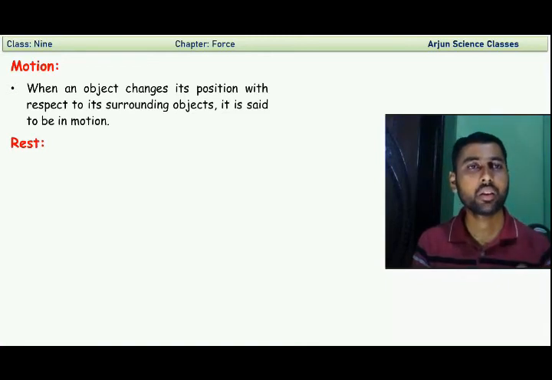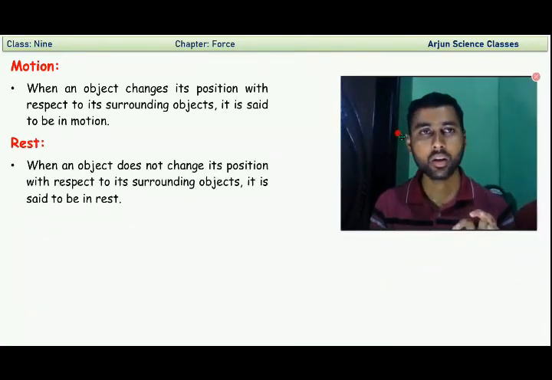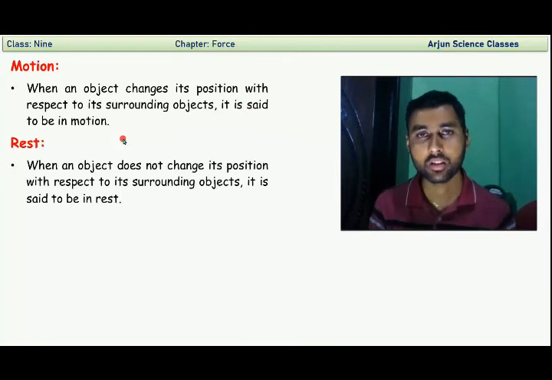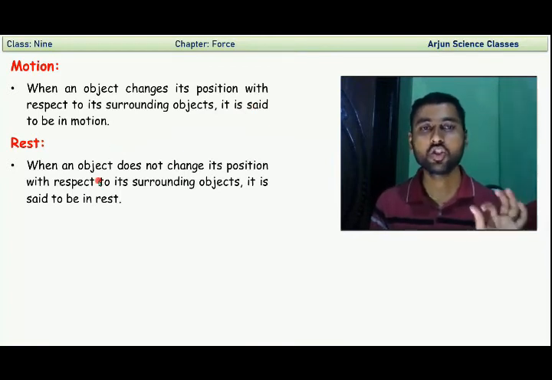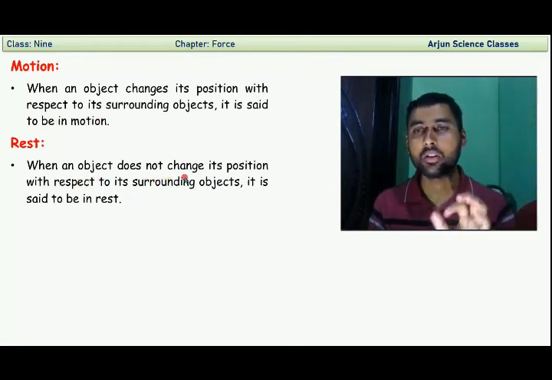Here you can see the definition of rest and motion. When an object changes its position with respect to its surrounding object, it is said to be in motion. And when an object does not change its position with respect to its surrounding objects, it is said to be in rest. Rest and motion, these two terms are defined with reference to the surrounding object.